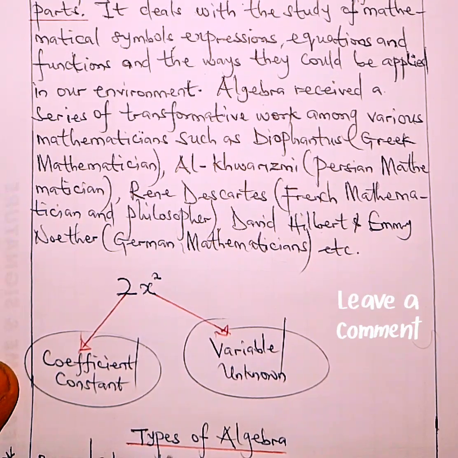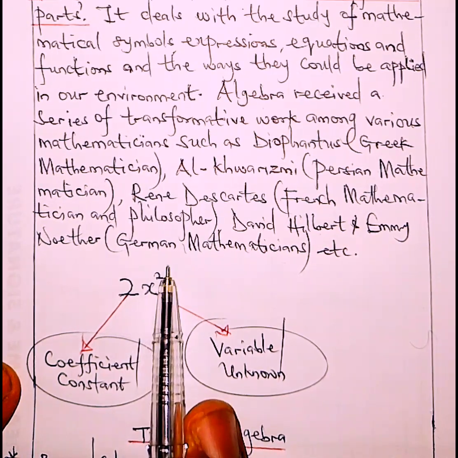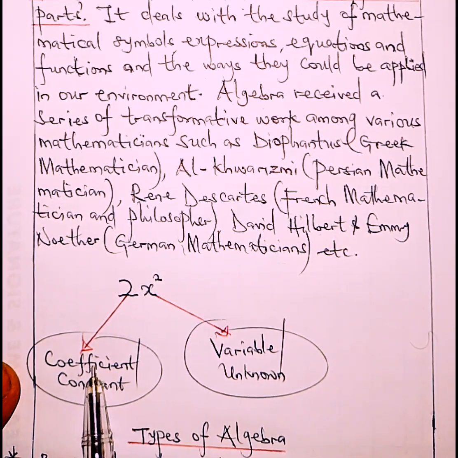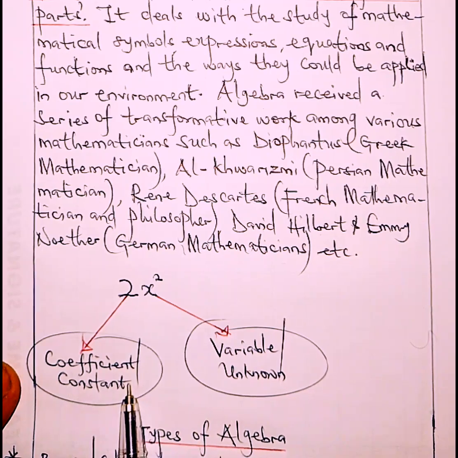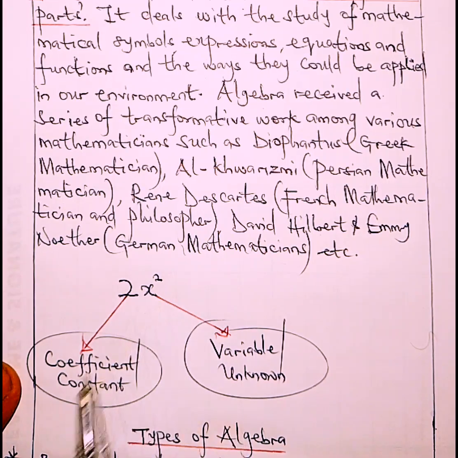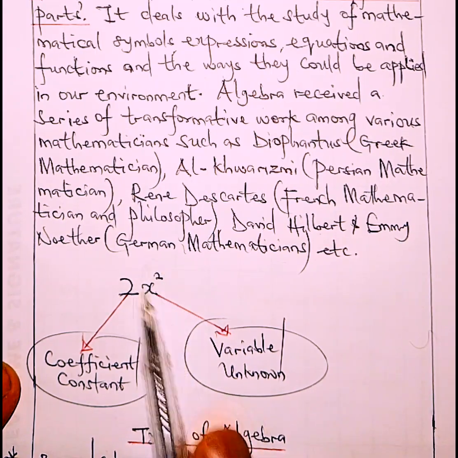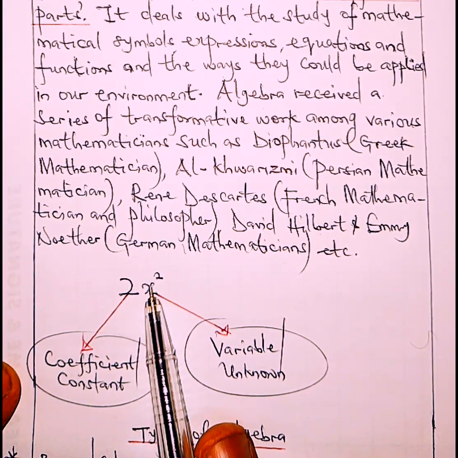Today we're going to just be looking at the basic part of algebra. That is 2s squared. Now 2 is known as the coefficient or constant. So all the figures we have when it comes to algebra are known as coefficients or constants. If you look at this letter, this is s raised by 2, we call it s squared or s raised by 2.